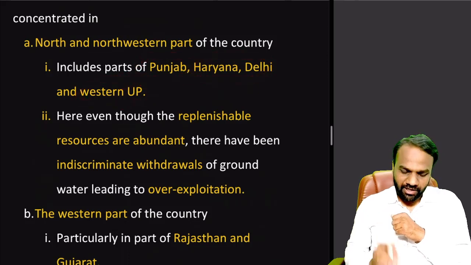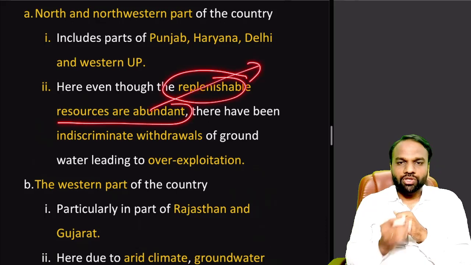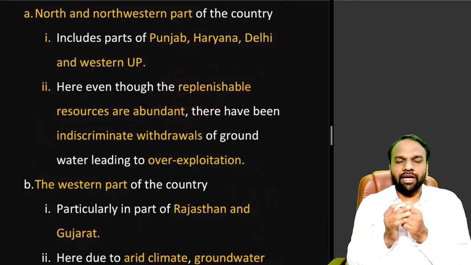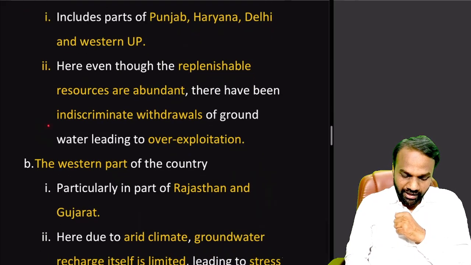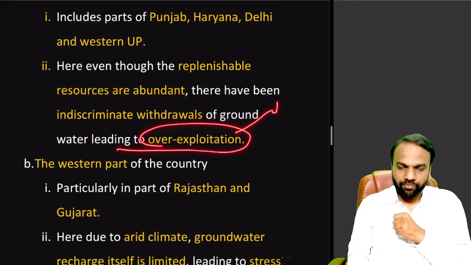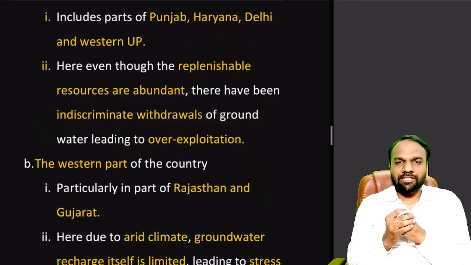So what is the reason here? Even though replenishable resources are abundant, meaning we have rivers for recharge and sufficient rainfall, in spite of all that, there is overexploitation. Why is this so? Because there have been indiscriminate withdrawals of groundwater. It means you are extracting more than the annual recharge, so exploitation is at the peak. Because of that, these areas have become overexploited.